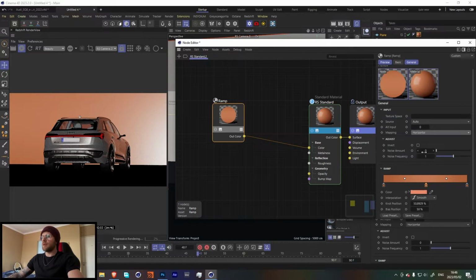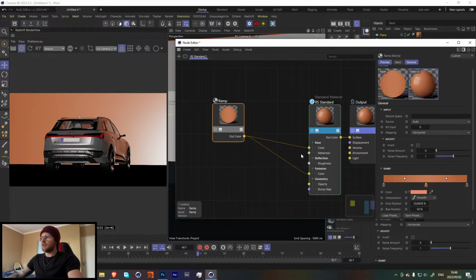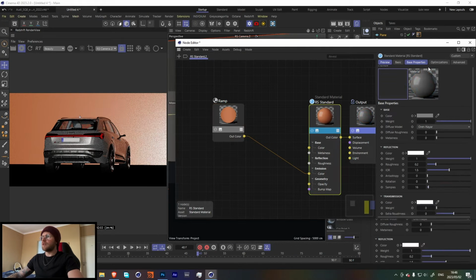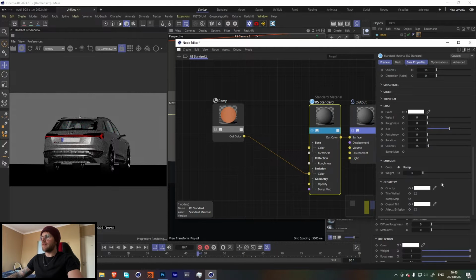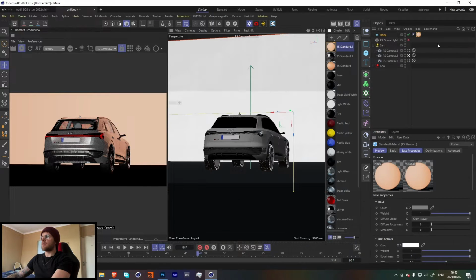Cool, so it looks like we might need to just change this to horizontal. And let's plug this into our emission channel. So emission and color. So we can go over here and turn up the roughness all the way. We don't really need the reflections. Let's bump this up to 2. Something like that should be perfect.